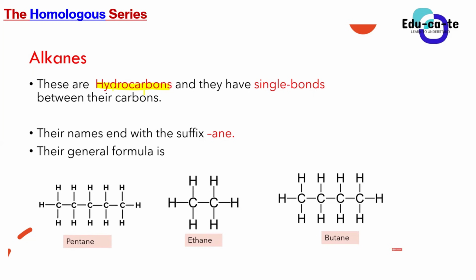All right, and now just before we go deeper into the types of organic compounds, what did we say we use to identify different types of organic compounds? Can you please rephrase the question? Okay, what do we use to identify different types of organic compounds?